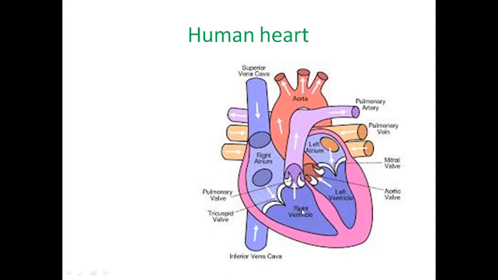Diastole means relaxation. Relaxation means the blood comes from the right auricle to the right ventricle and from the left auricle to the left ventricle. At that time the tricuspid as well as the bicuspid valves will be open, and the semilunar valves will be closed. This is called the heart sound.